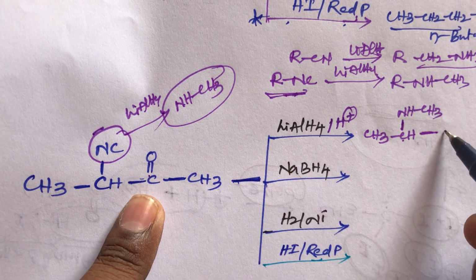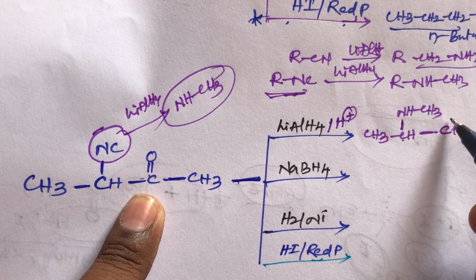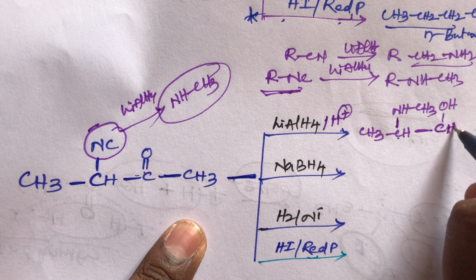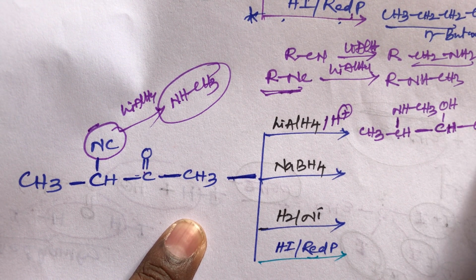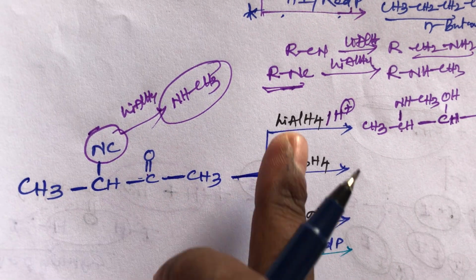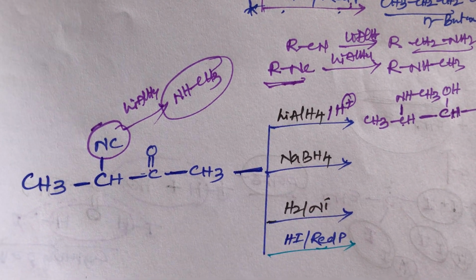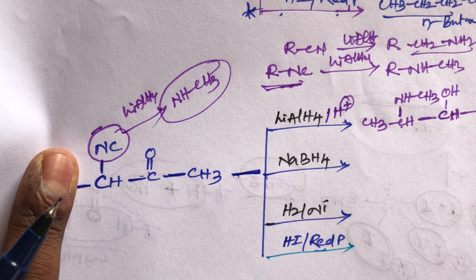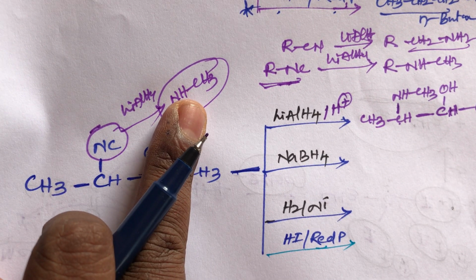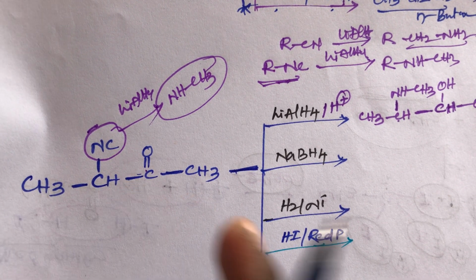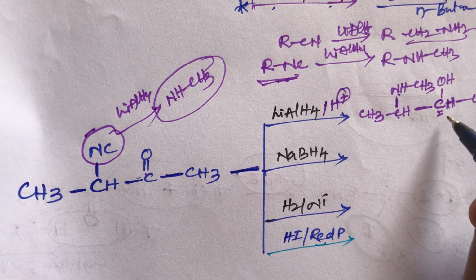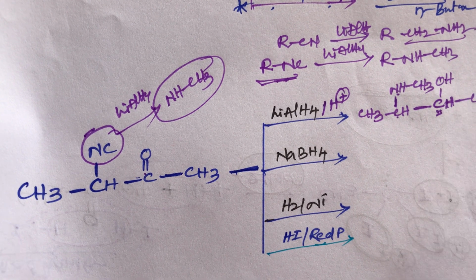This keto group is converted into alcohol, that is secondary alcohol. Then after that, same thing, CH3. This is the simple trick, student. In this reaction, lithium aluminum hydride is a strong reducer. It can reduce the isocyanide group and the keto group. The isocyanide group is converted into secondary amine, NHCH3, but the keto group is converted into secondary alcohol. CH3, CH, NHCH3, and the CO group is converted into OH, then CH. This is secondary alcohol, student.